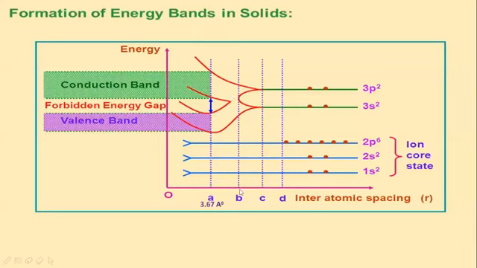Okay, to form the crystal, let us bring the atoms closer and reduce the interatomic distance to around 3.67 angstrom, which is the actual interatomic distance between the atoms of a crystal. At this stage, the 4n filled levels are separated by 4n unfilled levels.